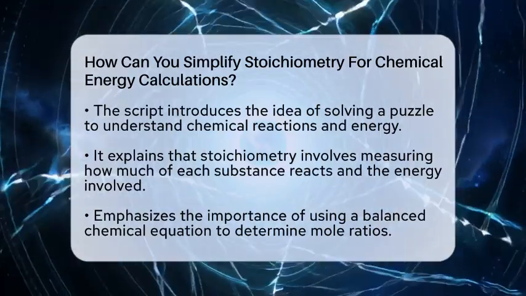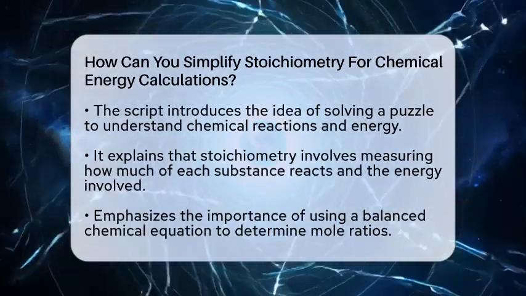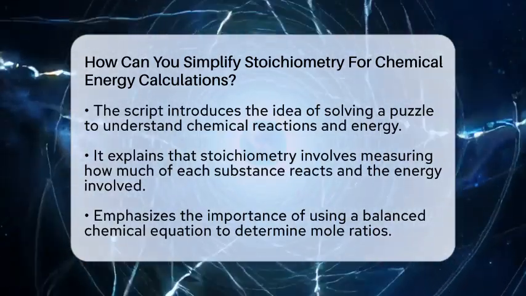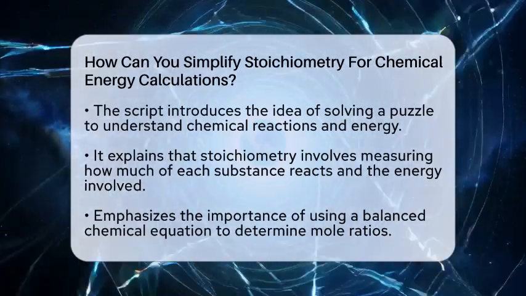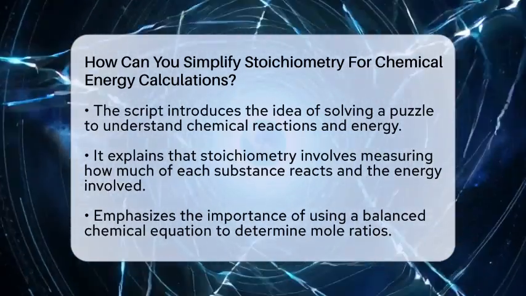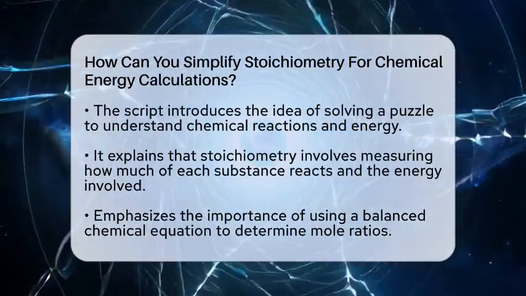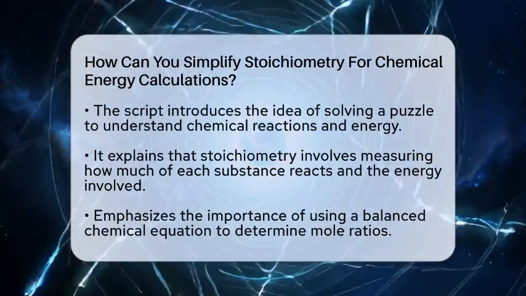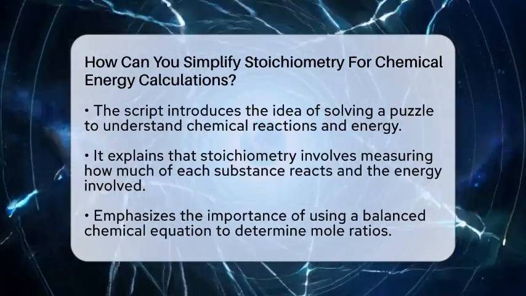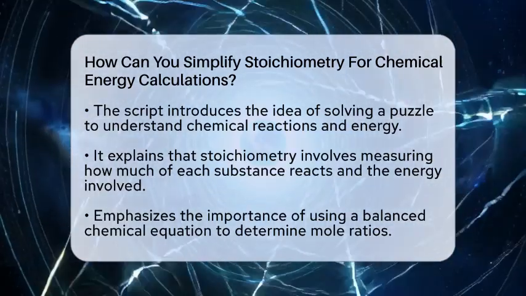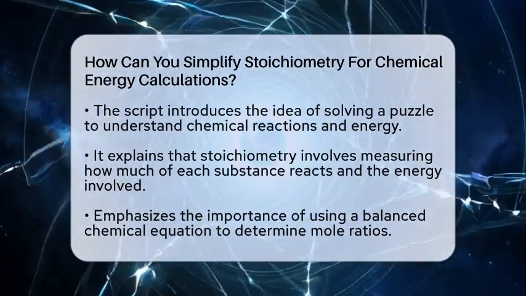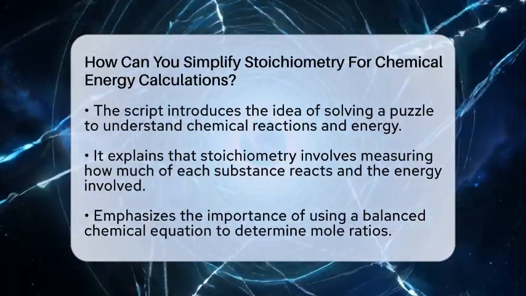Stoichiometry is all about understanding how much of each substance reacts and how much energy is involved. When dealing with chemical energy, like heat released or absorbed, it helps to see energy as part of the reaction, just like a reactant or product. The key is to use the balanced chemical equation, which shows the exact ratios of reactants and products. These ratios are the foundation for all calculations.